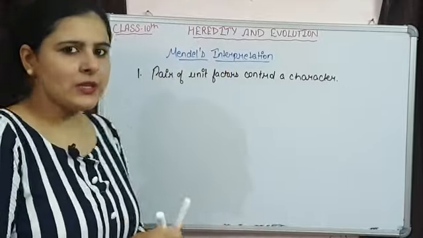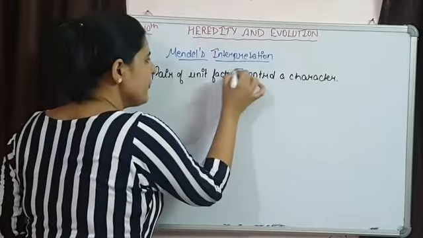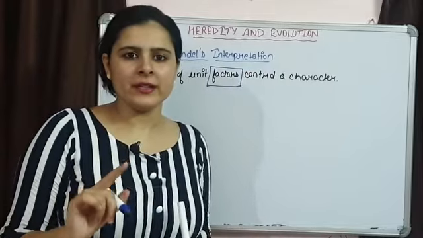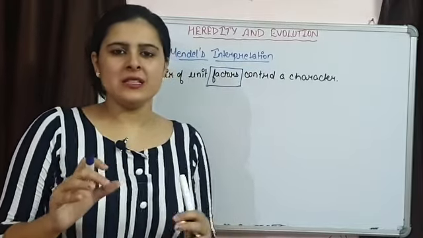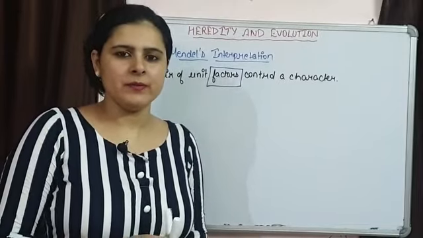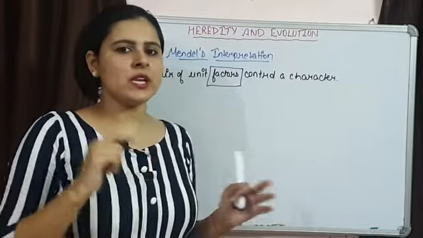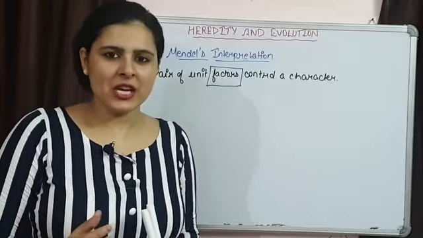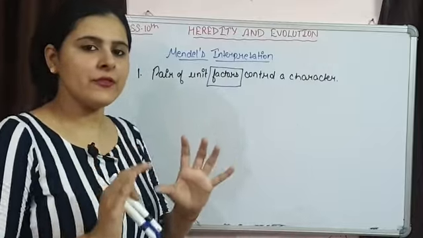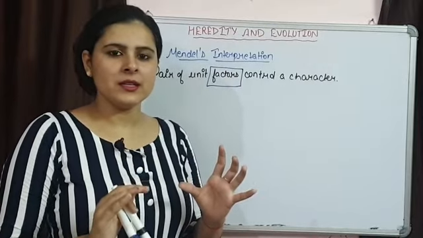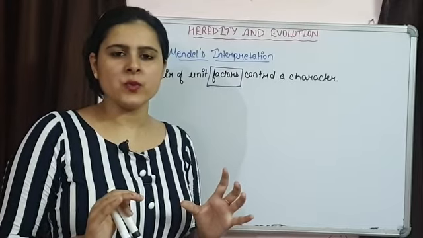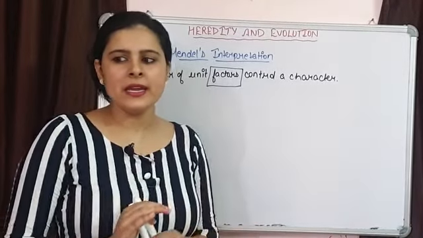Now, the most important thing here to understand is the term factors. He used this term factor for genes. Today we know that genes are present on chromosomes. At that time, when Mendel was working, nobody knew about genes. So he called them factors. There are factors present on chromosomes, and these factors are responsible for controlling a character.